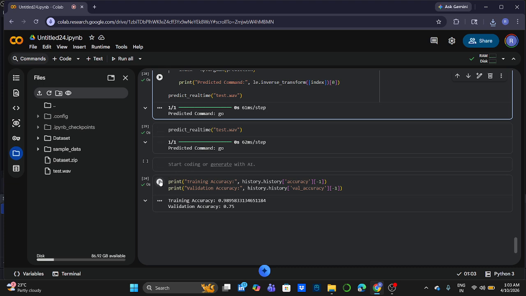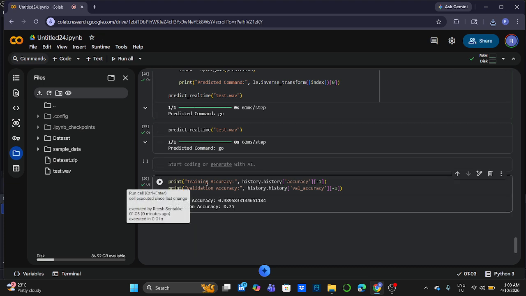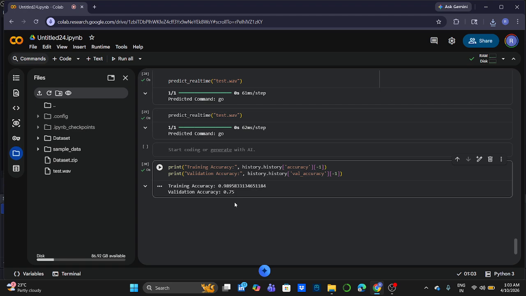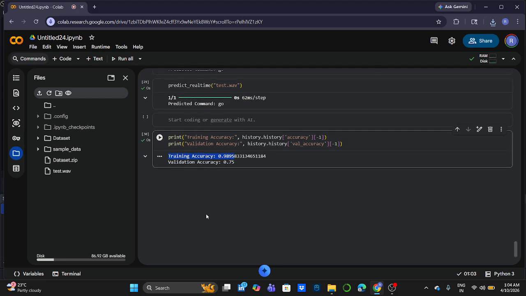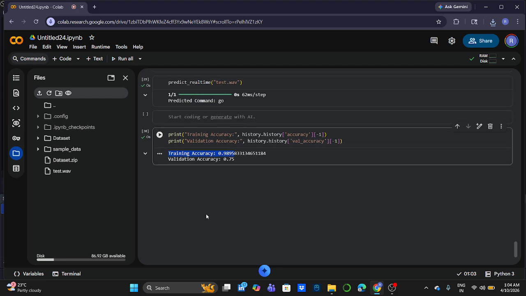And then after that, in this cell, this shows the final training and validation accuracy of the model. My training accuracy is 98% and the validation accuracy is 75%. This project successfully classifies voice commands using LSTM and MFCC features. It can be improved further by increasing dataset size, reducing noise, and hyperparameter tuning. Thank you.